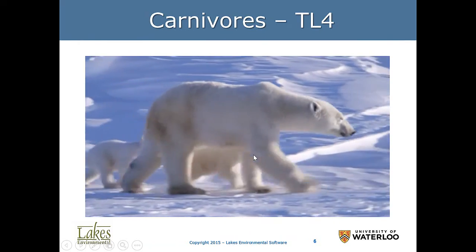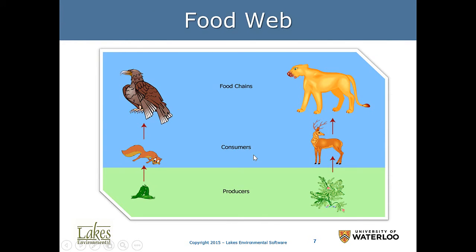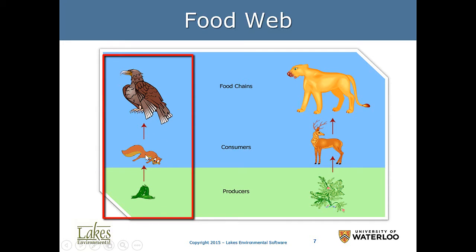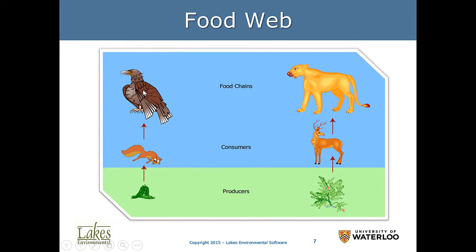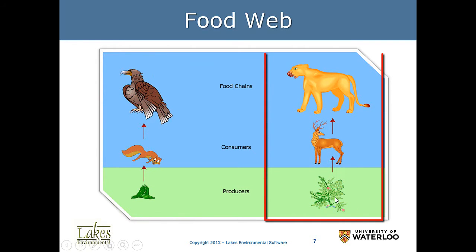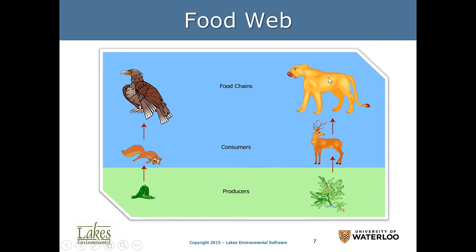This is an example of a polar bear in food webs, when we develop them to represent the habitat. We talk about the producers, the trophic level 1, the plants, and these are the herbivores, the animals who eat them. And then we have, at the top of the food web, the carnivore. We also have another food web here where we have the plants, the deer, and the mountain lion. It doesn't mean that we can have either this food web or this other food web.